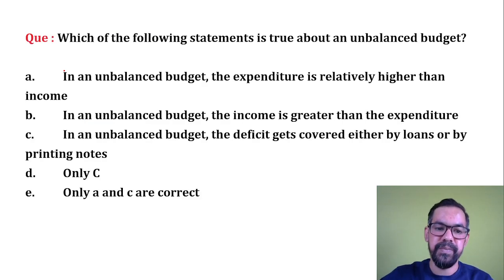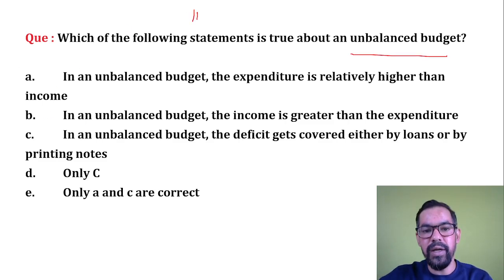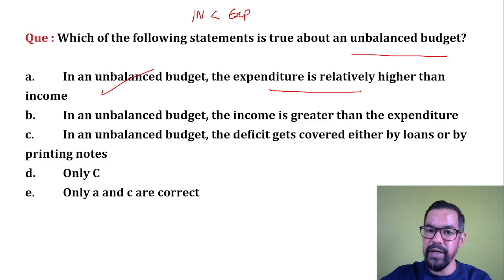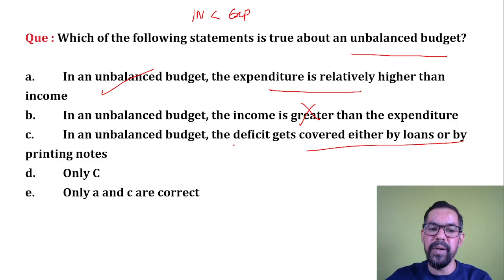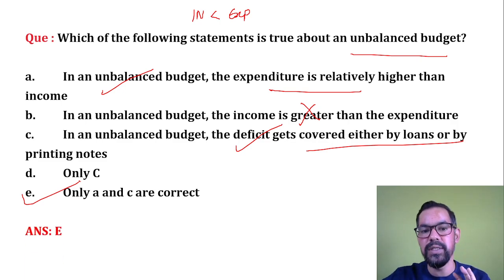Okay, next one, which of the following statements is true about an unbalanced budget? An unbalanced budget is a deficit budget. So when your income is lesser than your expenditure, that is an unbalanced budget. In an unbalanced budget, the expenditure is relatively higher than the income, which is a correct statement. In an unbalanced budget, income is greater than expenditure, so this is an incorrect statement. In an unbalanced budget, the deficit gets covered either by loan or by printing currency, which is again correct. So option A and C is the correct answer for this question.